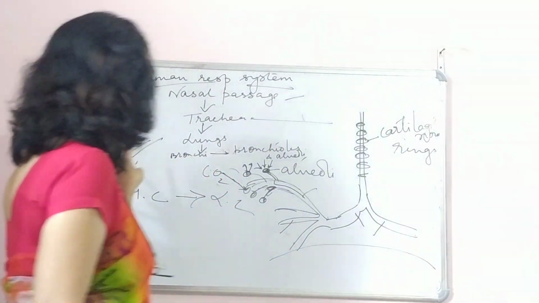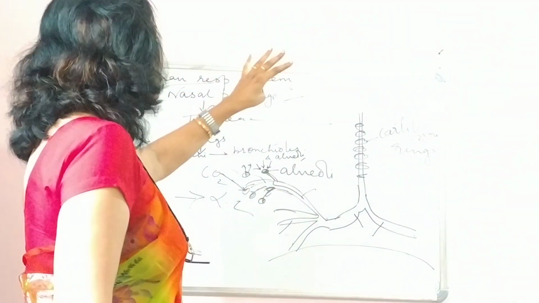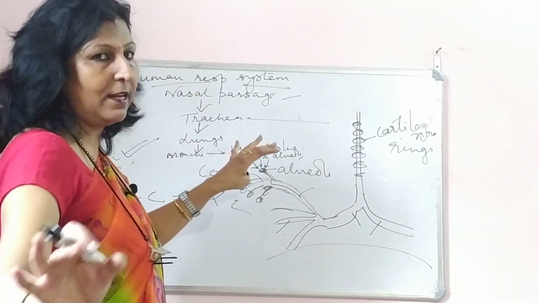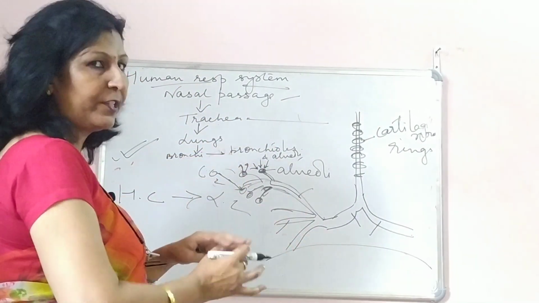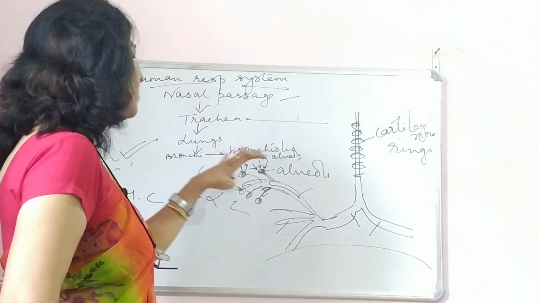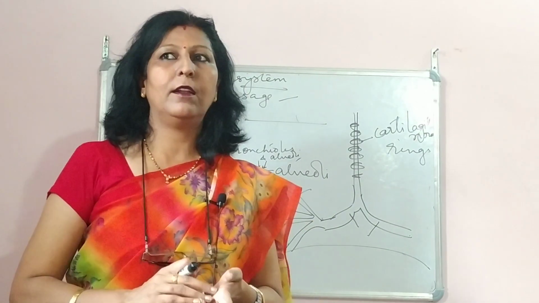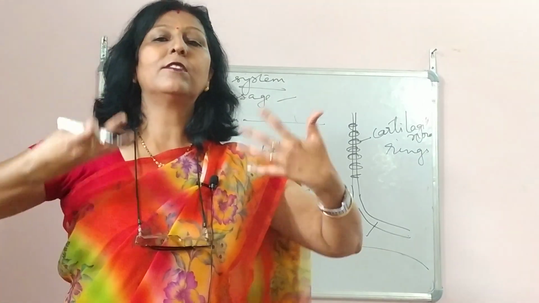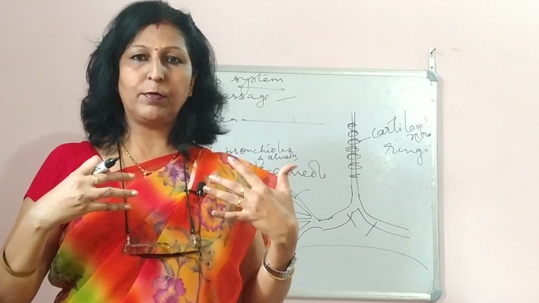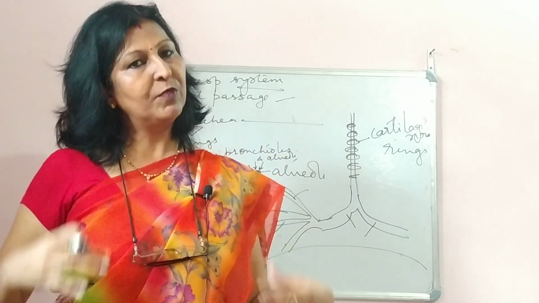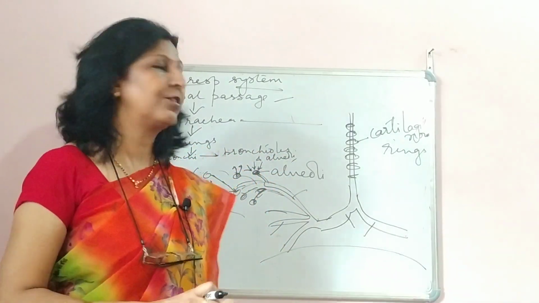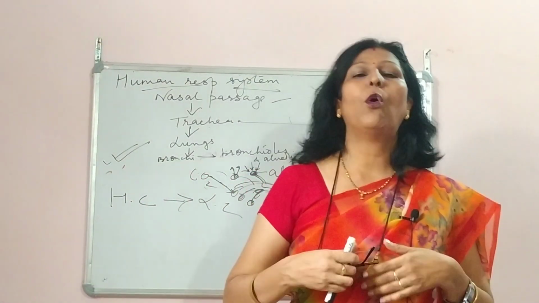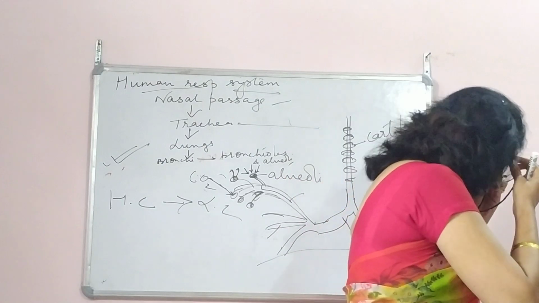I think I have explained it to you. Once more, from the nose, the nasal passage, to the trachea with cartilaginous rings, from there to the lungs, left side and right side, bronchi and bronchioles. And how do we increase our lung capacity? When the chest is completely pulled up, we take in the maximum air, and finally we release it, the diaphragm is relaxed, the chest is relaxed. So that is the whole story about respiration, and that is how oxygen enters the body.